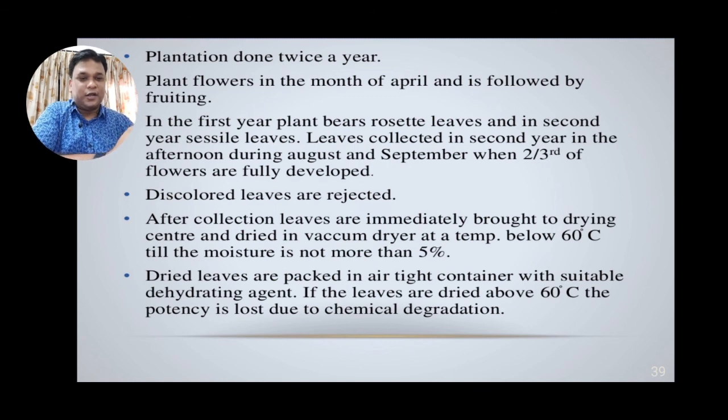If the leaves are dried above 60 degrees centigrade, the potency of the leaves as a cardioactive drug will reduce due to chemical degradation.